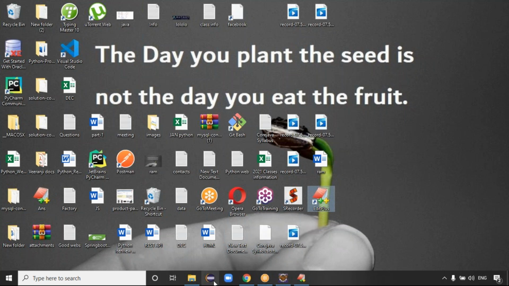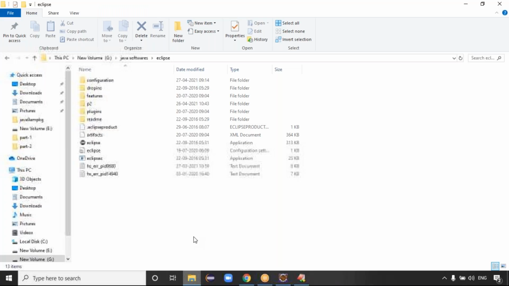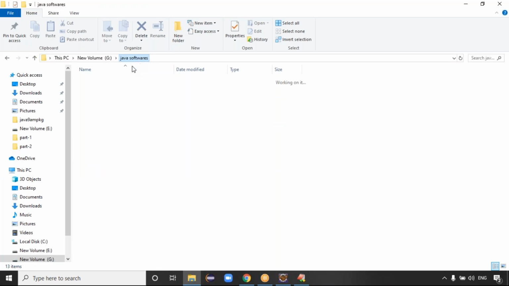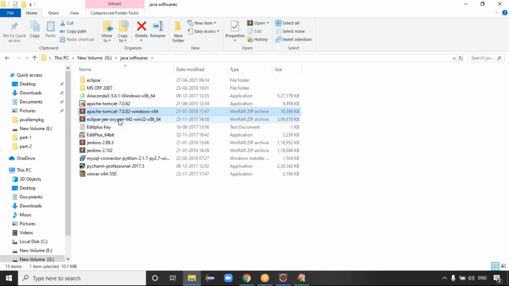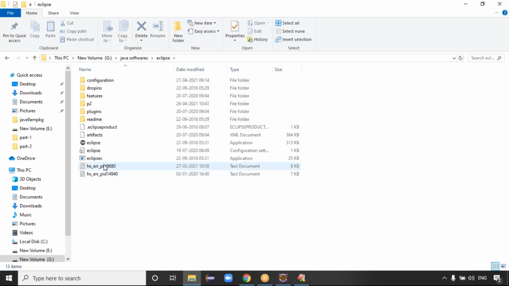Guys, once you extract the file, you'll get this symbol, right? Once you extract the file, you'll get, see, this is Java software. I have the Eclipse IDE like this, guys. You'll get this Eclipse IDE like this. Once you extract this file, you'll get Eclipse like this. In this Eclipse, guys, this is my Eclipse IDE. Just double click on this file.